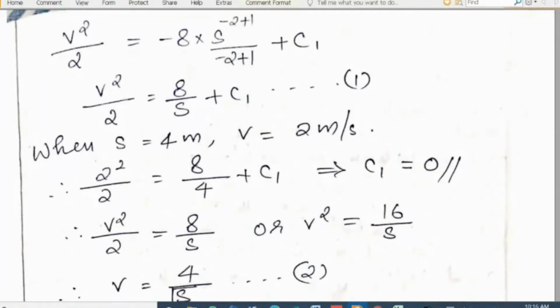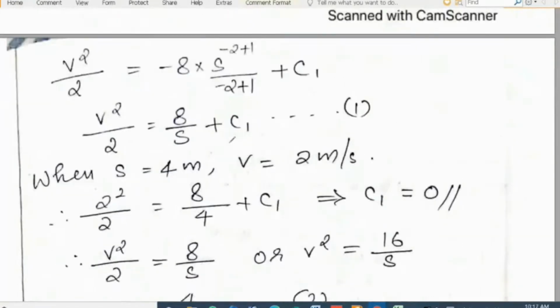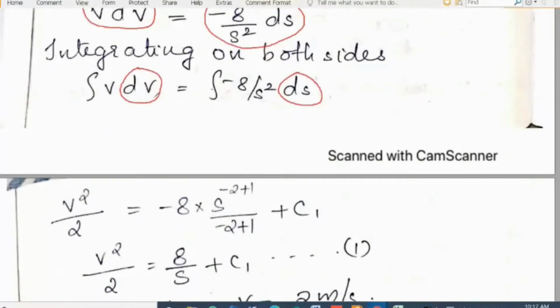Okay, so when we integrate, how will we integrate? The integral of v dv is v square by 2, that is, v raised to 1 plus 1 divided by 1 plus 1, isn't it? This is the equation of integration. Just like the integral of x dx is x square by 2. So v raised to 1 plus 1 divided by 1 plus 1 equals v square by 2, and here it is minus 8 by s square.